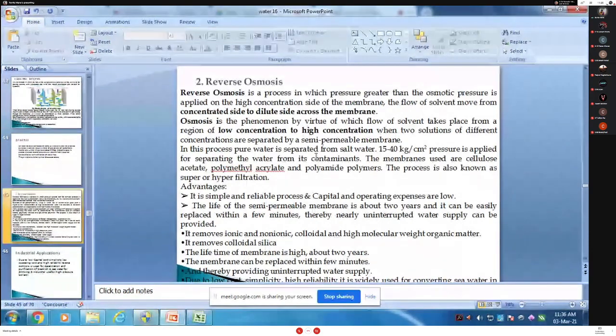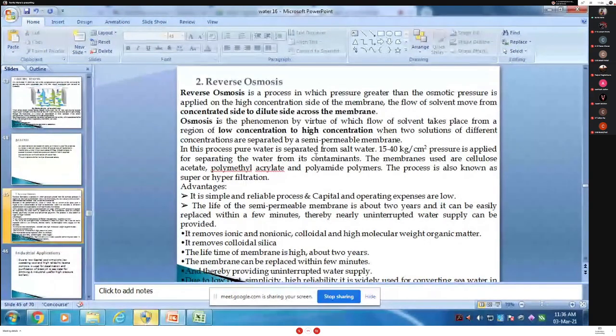What do you have to remember? Osmosis means low concentration to high concentration. The two solutions of unequal concentration are separated by a semi-permeable membrane, but what is the flow of solution? Low to high, called osmosis. Okay, then what is called reverse osmosis? What did we see in osmosis? Low concentration to high concentration through a semi-permeable membrane.